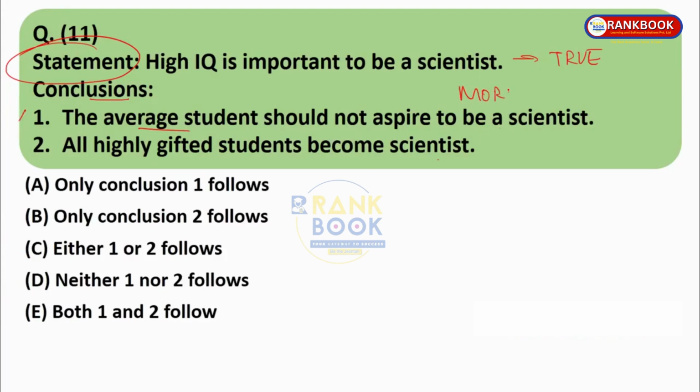No morals and no ethics should be considered while solving sums related to statement and conclusion. The statement is the absolute truth. What does the statement say? High IQ is important to be a scientist. The average student does not have a high IQ, so only the average student should not aspire to be a scientist. It is dependent on the statement.